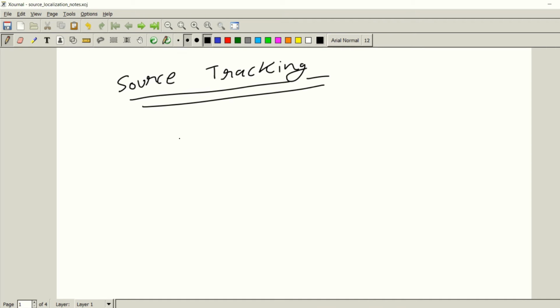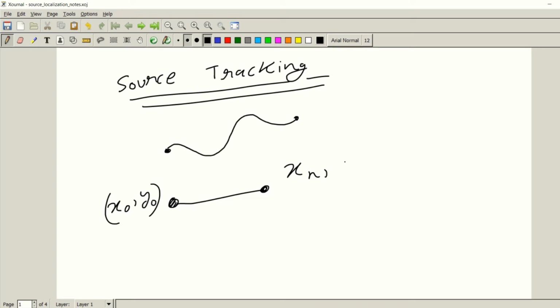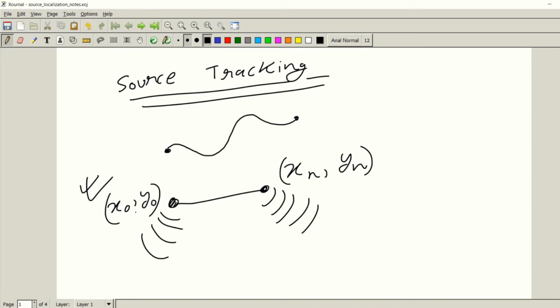So the main difference here is that we are not trying to continuously monitor the location of our object, or the ship, as we saw in the previous example. Rather, suppose we know that the original position of the ship was x0, y0. My aim is now to estimate the next position of the ship. Suppose the ship now moves to xn, yn. It had emitted a pulse over here, and it also emits another pulse when it is at this position. So I already know this x0 and y0 value. My aim now is to calculate or estimate this xn and yn.